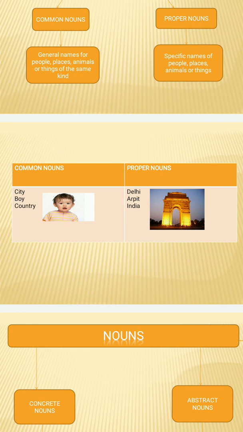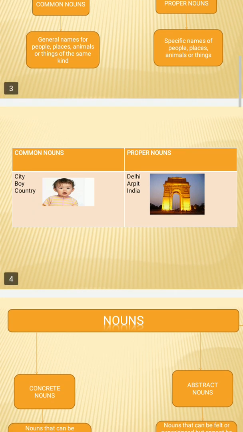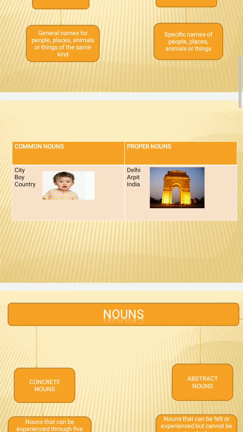When we call them by name, for example, New Delhi, then these are known as proper nouns. But when we call them city only, then it is a common noun. Boy, as I've already told you, when we generally call a person a boy, then it is a common noun. And when we call the same boy by name, for example, here Arpit is written, it becomes a proper noun.